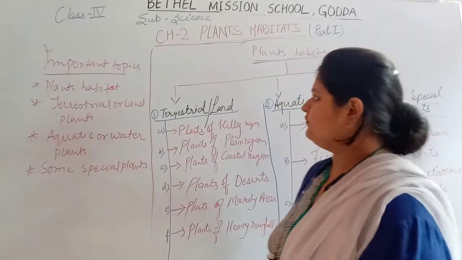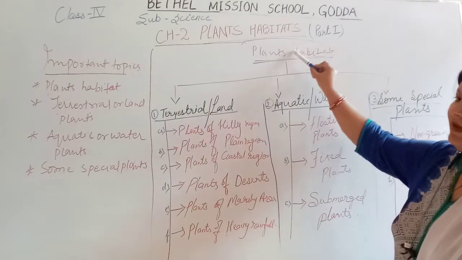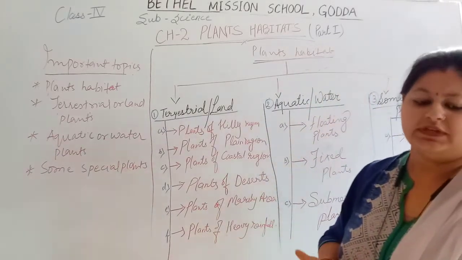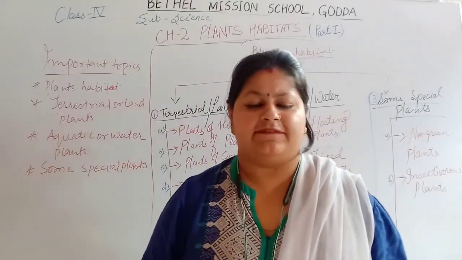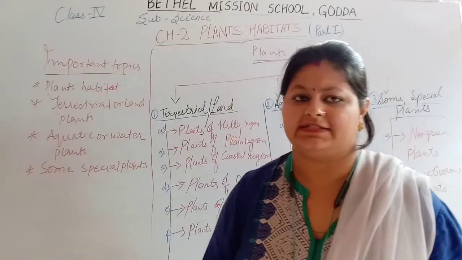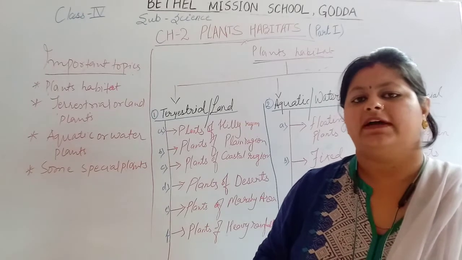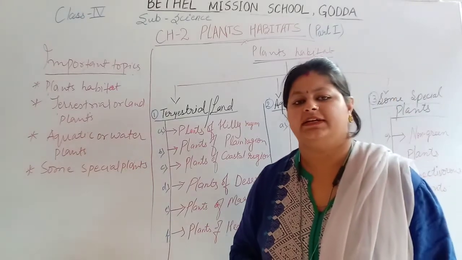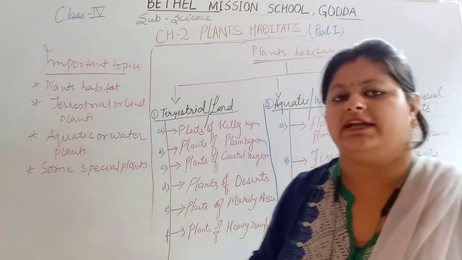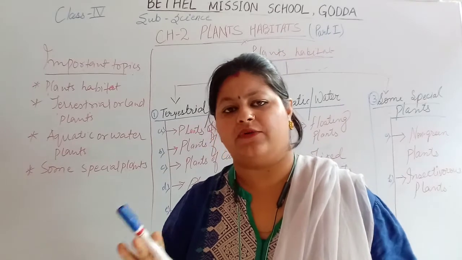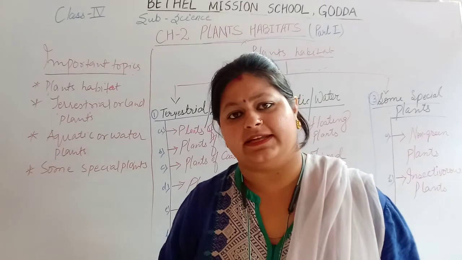So, the first thing we are going to discuss is plant habitat. What do you mean by habitat? The natural surroundings in which plants or animals live is called habitat. Plants and animals adapt to their habitat as they start living in their surroundings. They start managing with the things, they start adjusting.